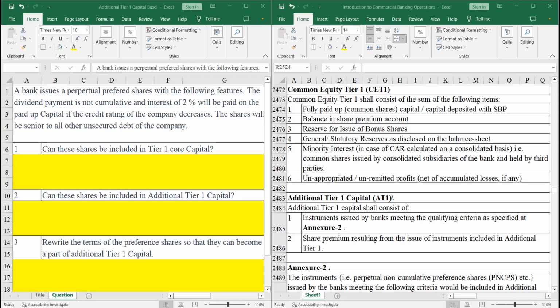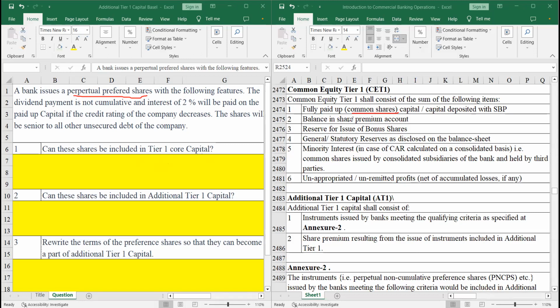Now, for common equity tier 1 capital, some things are very, very easily identified. The first requirement is that it must be common shares. Perpetual preferred shares would not fit in tier 1 capital.